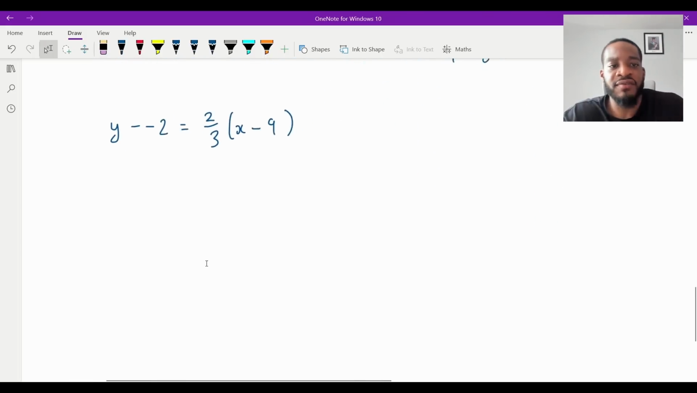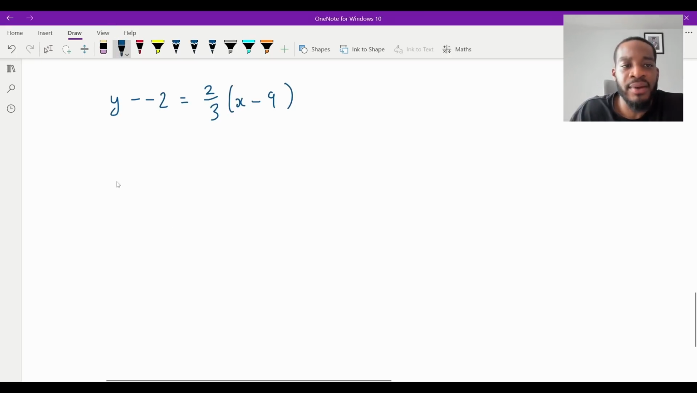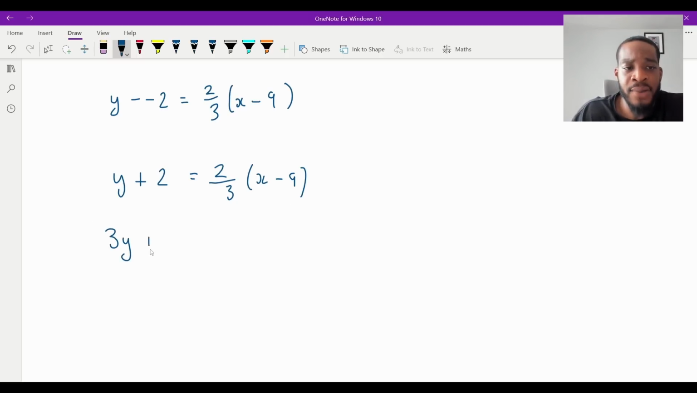So let's just finish off now. This is going to be y plus 2. It's going to equal 2 over 3. And then x take away 9. I'm going to times by 3 to get rid of the fraction. That will be 3y plus 6. Remember, don't forget to times the 2 by 3. It's going to equal 2 lots of x take away 9. That means that 3y plus 6 is going to equal 2x take 18.